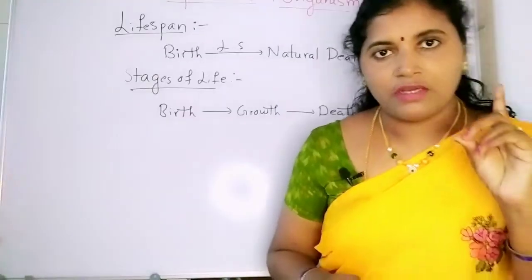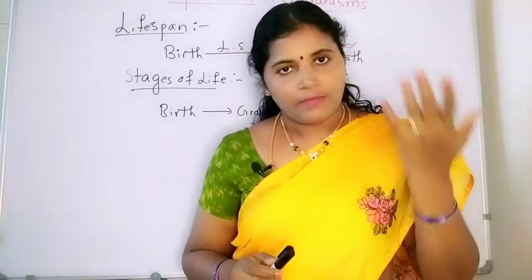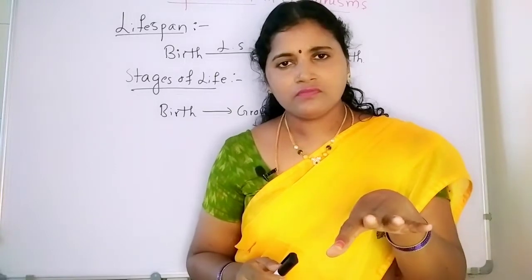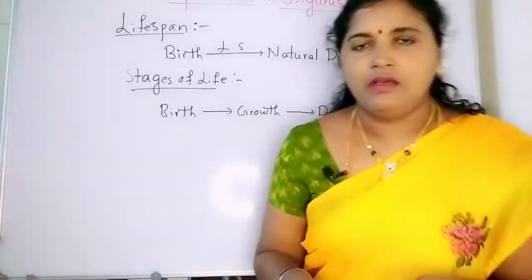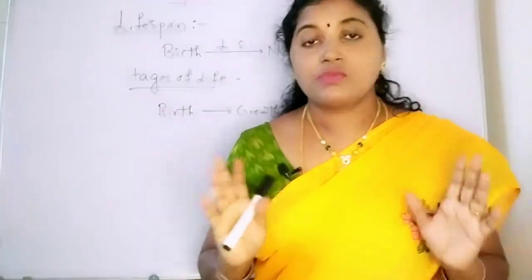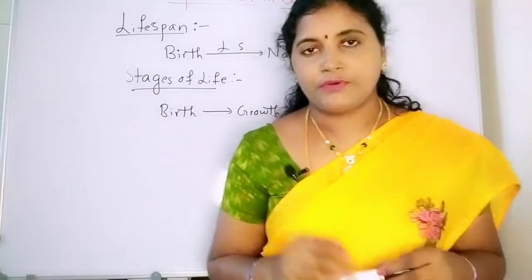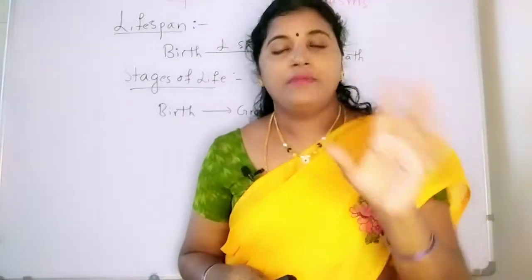What are the unicellular organisms? Like amoeba, plasmodium vivax, and at the same time we have so many: euglena, paramecium, vorticella. These all are unicellular organisms which can reproduce from a single parent. And what I said, lifespan is not the same for all.